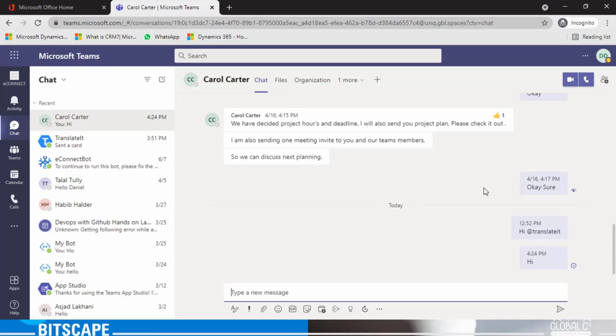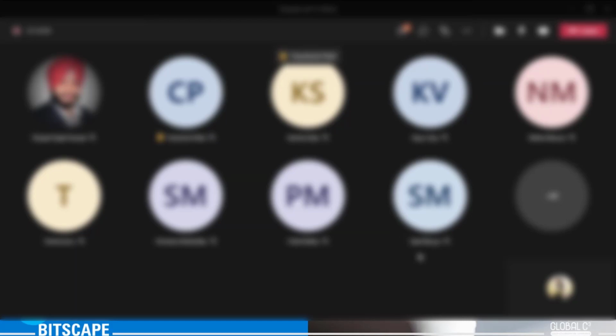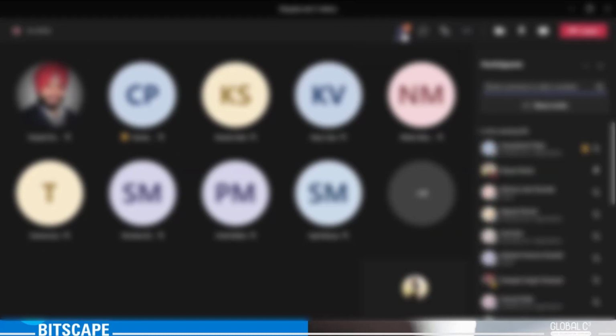How to mute a participant permanently, so they don't have the right to unmute themselves? That is very simple. Let me show you again. I go here and click on these three dots. This is one more new feature. If any external user comes to your meeting invite, once they join, they can only come into the meeting when I admit them. That's how it works. You can also see your participants from this column.